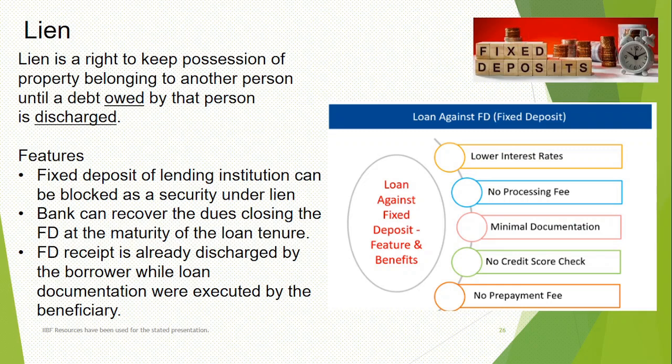until a debt owed by that person is discharged. Now, FD is a security given by the borrower to the bank, and the bank is the lending institution. So now we can block this FD. It will not be released until the loan is repaid. What is the amount of loan? Only 10% of the total FD: a 20,000 rupee loan for a 2 lakh rupee FDR. This is very basic, very minimal. The bank will be able to recover it on the maturity date by closing the FDR.